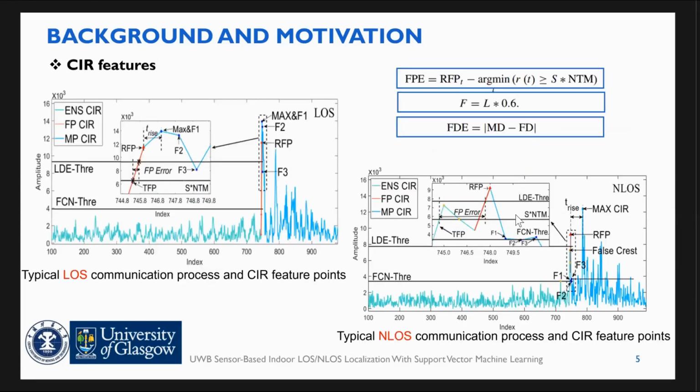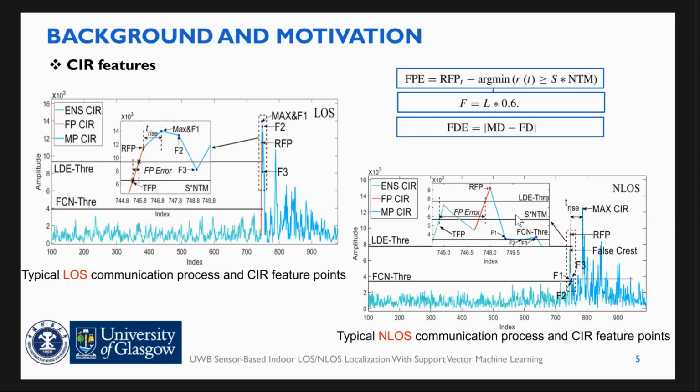Most existing features are based on the statistical information of the channel impulse response, which is limited and cannot capture the key points. Our team's research divides the CIR into 3 stages. The first stage is the environment noise stage, and the second stage is the first path arrival stage, with a sharp increase in CIR due to the UWB signal arrival. The third stage is the multipath signals.